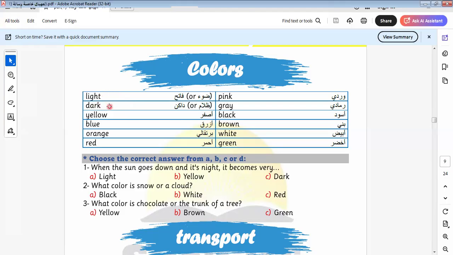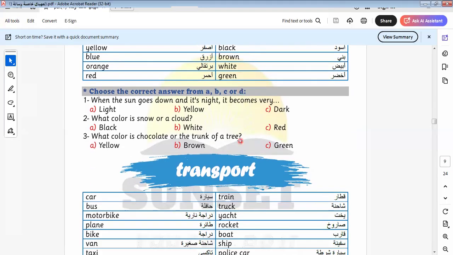Here we have light and we have dark, yellow, blue, orange, red, pink, gray, black, brown, white, green. I think we learned the colors before, and in the previous videos I talked about it. You can return and revise what I told during the videos. I repeat it again here to remind you. When the sun goes down and it's night, it becomes dark. What color is snow or cloud? It will be here white. What color is chocolate or the trunk of a tree? It will be here brown, not green, not yellow. Okay, it will be here brown.